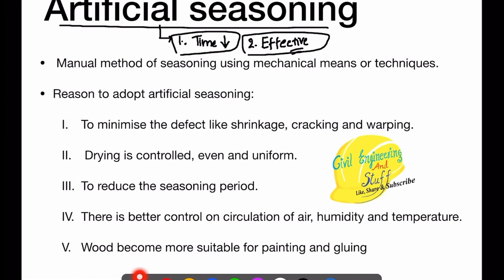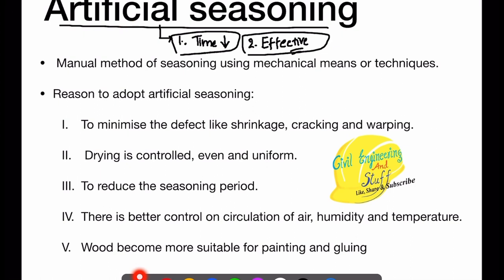Overall, the reason for adopting artificial seasoning is first to minimize defects like shrinkage, cracking, and warping. That is to increase the effectiveness of seasoning by controlling the seasoning process, by ensuring the pattern in which the seasoning is done. We try to control the shrinkage, the cracking and the warping. That is, we increase the effectiveness or efficiency of seasoning.